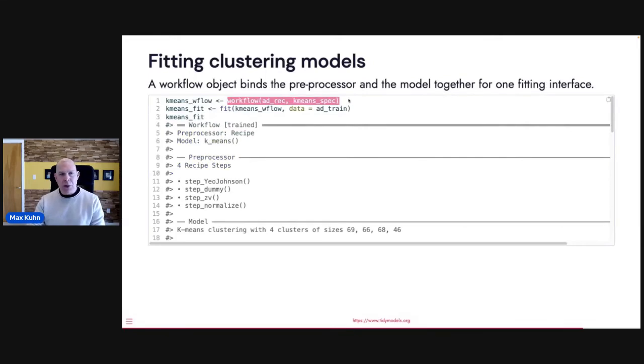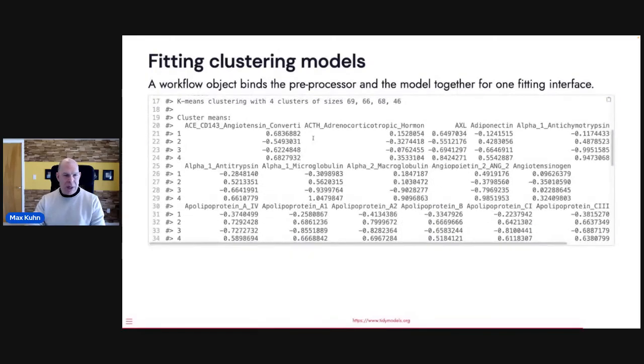And a workflow is when you combine a preprocessor, which could be a recipe or a formula and so on, with a modeling method. And if you do that, then you have a really simple interface of doing fitting and prediction. So by using fit here on the combination of the recipe and the clustering object, it basically does all that at once and does the fitting. And then when you print it out here, you can see this is the output you would get back from the k-means function.